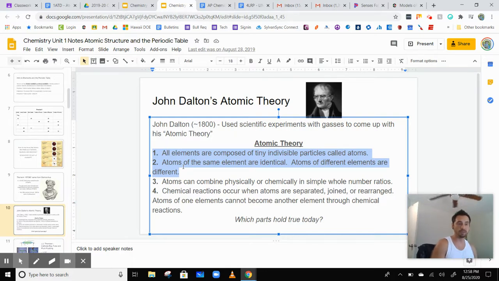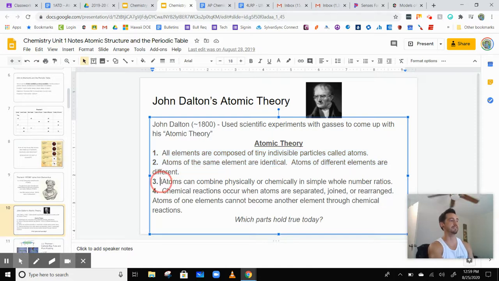If we change the number of protons, that changes the identity of the element. That changes the element totally. And we can actually do that. Nuclear decay, nuclear fission, or nuclear fusion can cause the change in protons in an element. But numbers 3 and 4 are still true today.